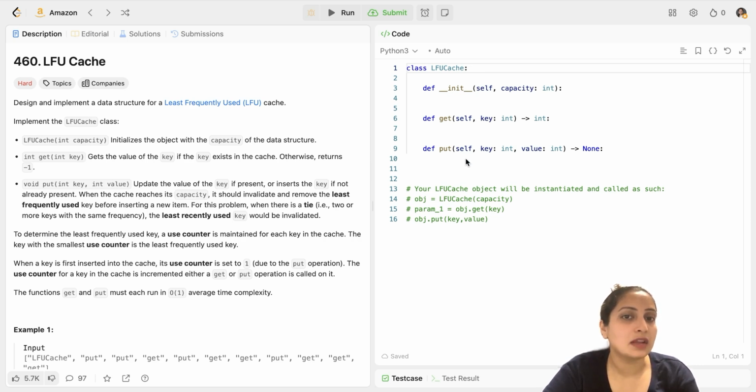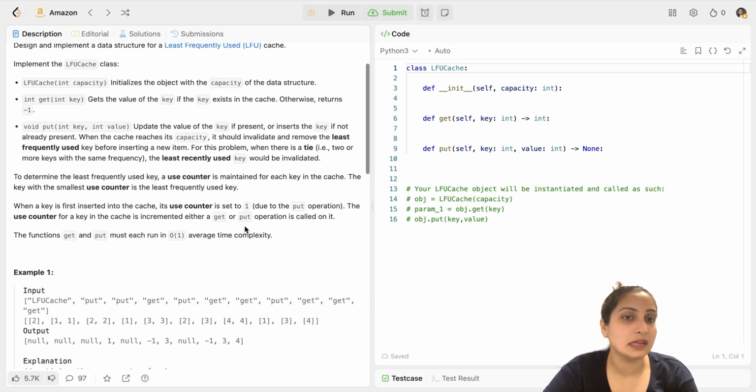But what happens if the cache is already full and there is no space available to put that new value? In such a scenario, you have to first pop some value. And which value will you pop? You will pop the least frequently used value. But the complication arises if you have more than one value which have equal count and both are least frequently used. In such a scenario, you cannot pick any one of them randomly. You have to pick and pop the one which is least recently used, as indicated in the question here.